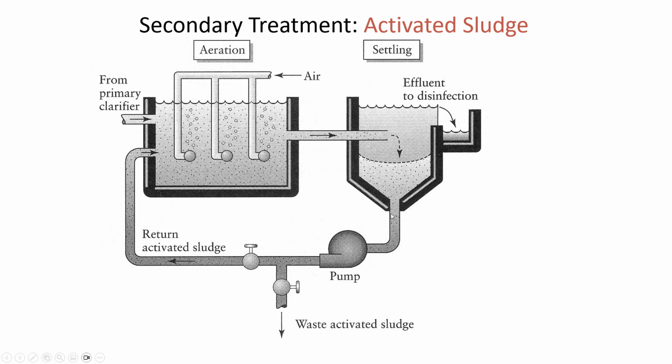So this is the secondary clarifier. We already had the primary clarifier. It's not pictured. So the water comes from the middle of the primary clarifier and into the aeration basin. In the aeration basin, look at what's coming in. Air is coming into the aeration basin. It's being pumped through blowers.